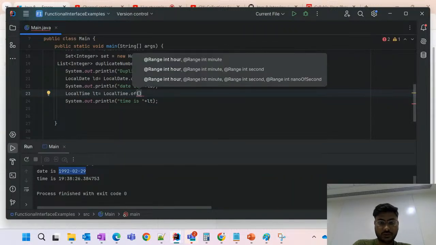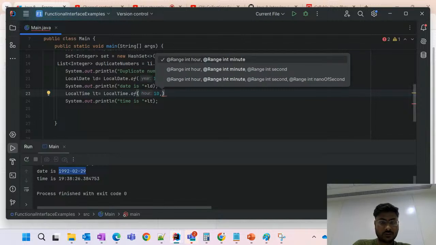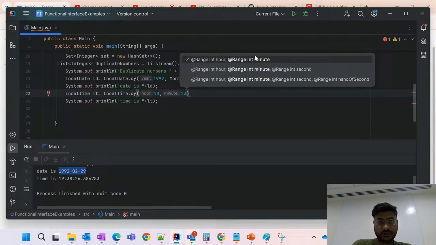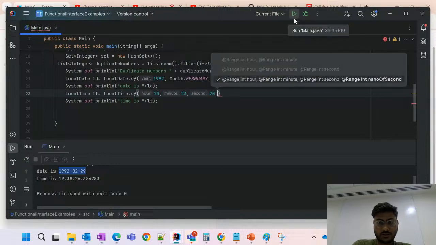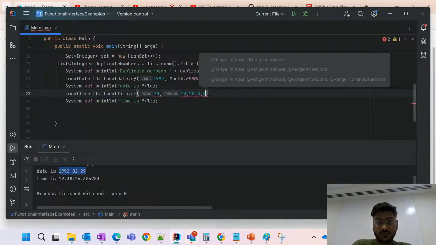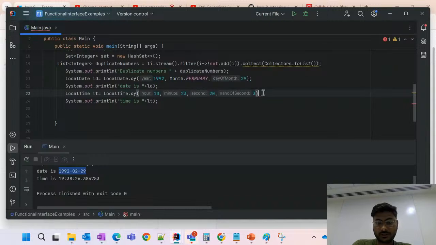So here we can put 10, 23, 20, 2. Here you can see the nanosecond is also coming, so 4 parameters are coming. If I give 4 more, then it will show the error. So till 4 it's coming. Here we can see after running it, it is giving the result of that.